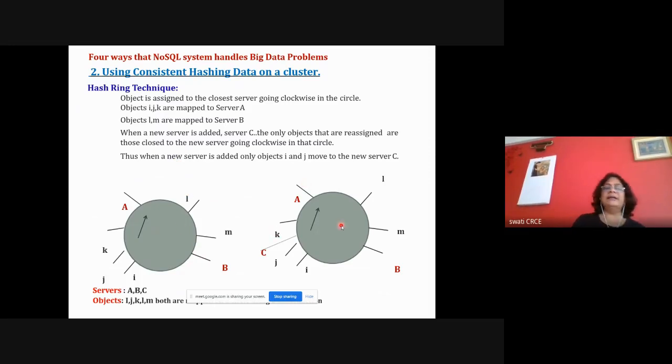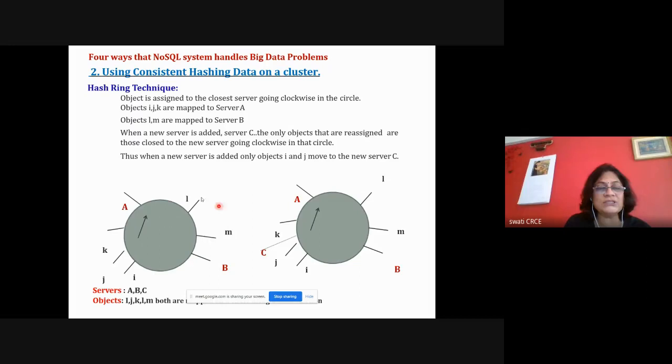It is not studied in detail, and there are so many other techniques also, but this is just to give you an overview. They are doing consistent hashing with techniques such as the hash ring. We are not studying this technique in detail, that's what I want to tell you. We are just understanding what kind of things might be happening in such architectures.